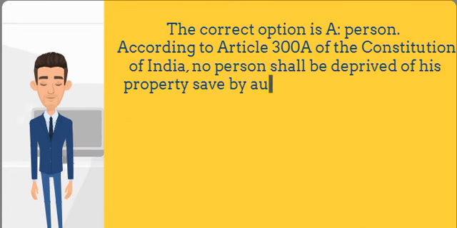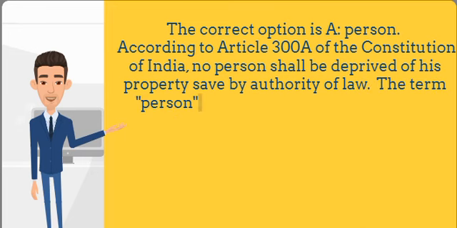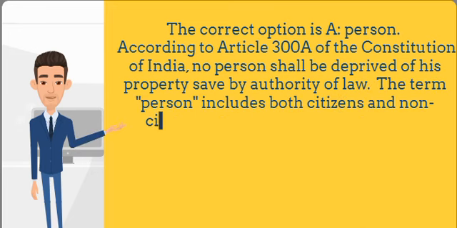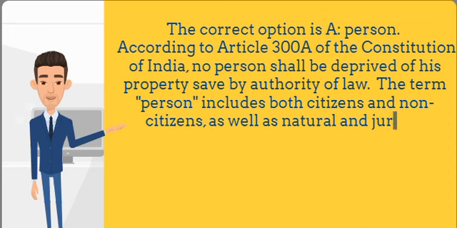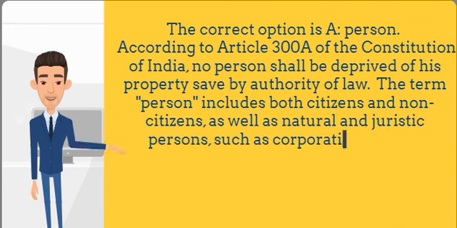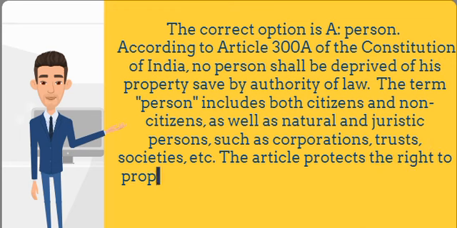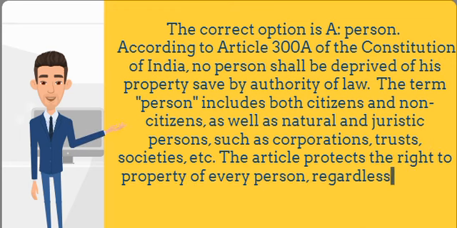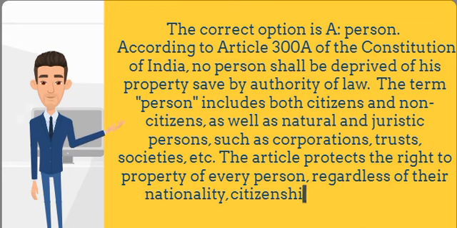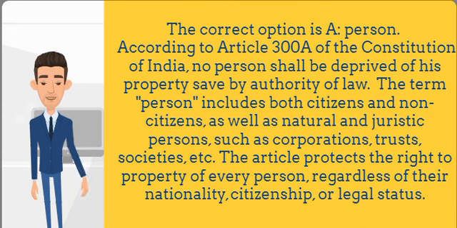of law. The term person includes both citizens and non-citizens, as well as natural and juristic persons, such as corporations, trusts, societies, etc. The article protects the right to property of every person, regardless of their nationality, citizenship, or legal status. Unlike the repealed Article 31, which was a fundamental right. The article also does not confer any right to approach the Supreme Court directly for the violation of the right to property, but only the High Courts under Article 226.